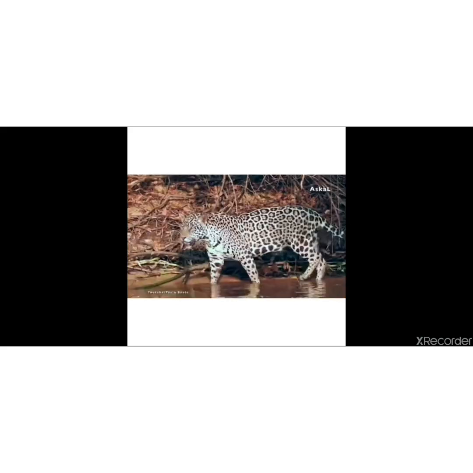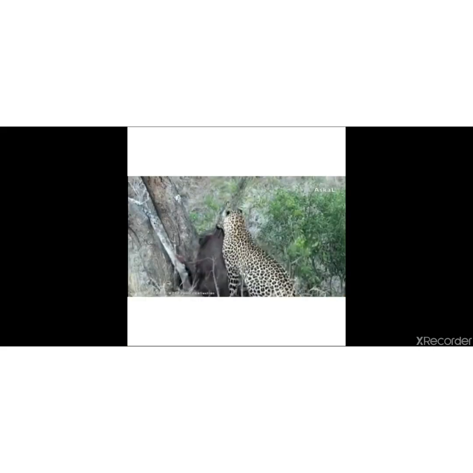And they can walk so slowly that even the deer will not be able to identify. Their eyes are located in the front. This helps them to find out where exactly their prey is. Prey is what? See, what is it holding in its hand? Yes, it's a kind of herbivore.